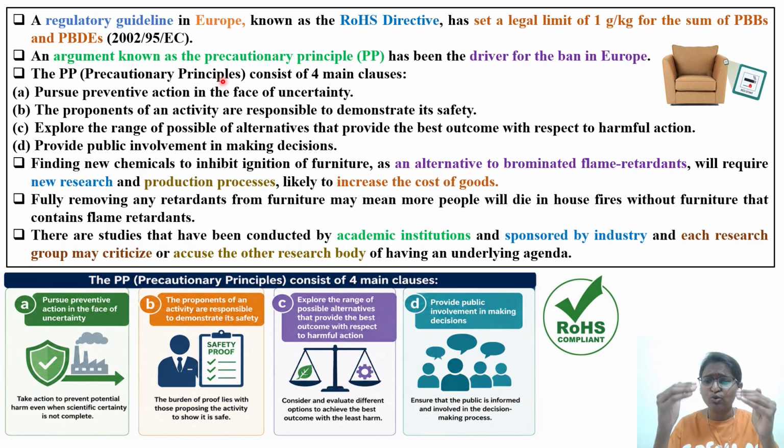So what are the important 4 steps in the precautionary principle? We'll see. The precautionary principle consists of 4 main clauses. First one is pursue preventive action in the face of uncertainty. Before any hazard takes place, if there is a potential concern, prevention is better than cure. This is the statement that you are well aware of. Here it is saying take action to prevent potential harm even when scientific certainty is not completely proven.